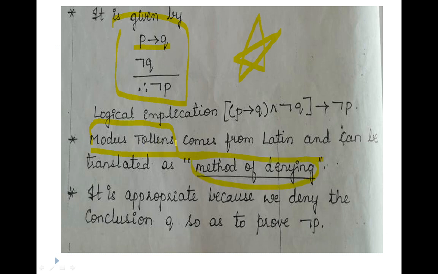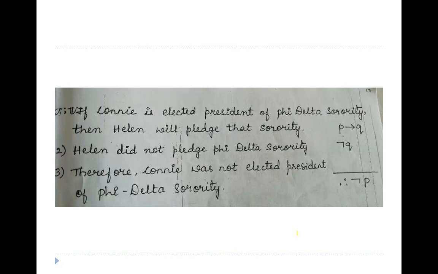Modus tollens comes from Latin and can be translated as method of denying. What have I denied? I have denied Q. Instead I have taken P and made a negation of that. I denied Q, right? It is appropriate because we deny the conclusion Q so as to prove the negation of P. Okay, next we'll take an example.